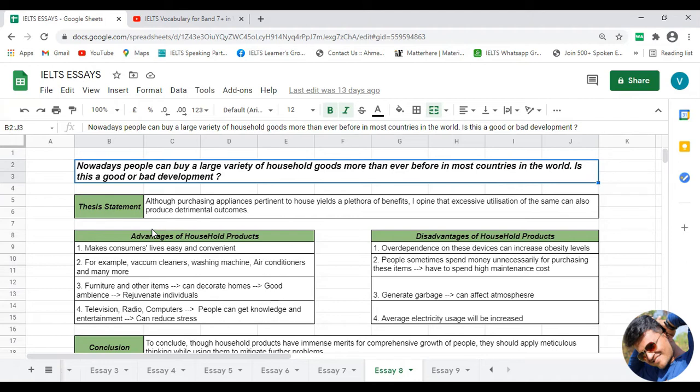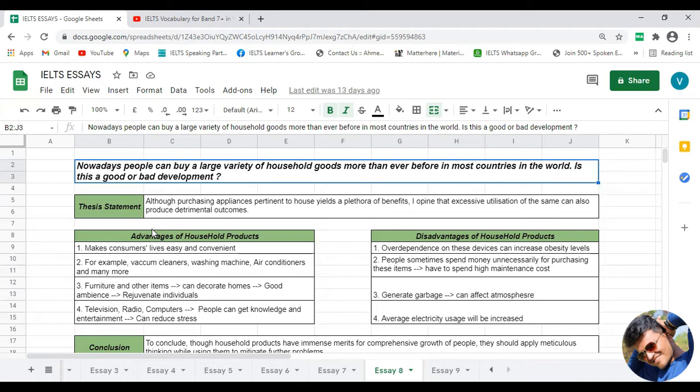Now let me give you some examples of household goods. You can consider a refrigerator as a household good. You can consider a television as a household product. You can consider computers, laptops, cell phones, vacuum cleaner, dishwasher, and many more, any furniture-relevant items, all those things which we normally use in our house can be considered as household goods, right?